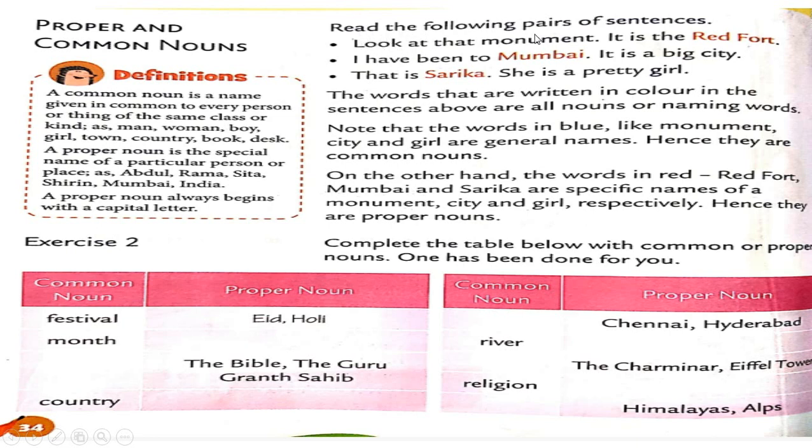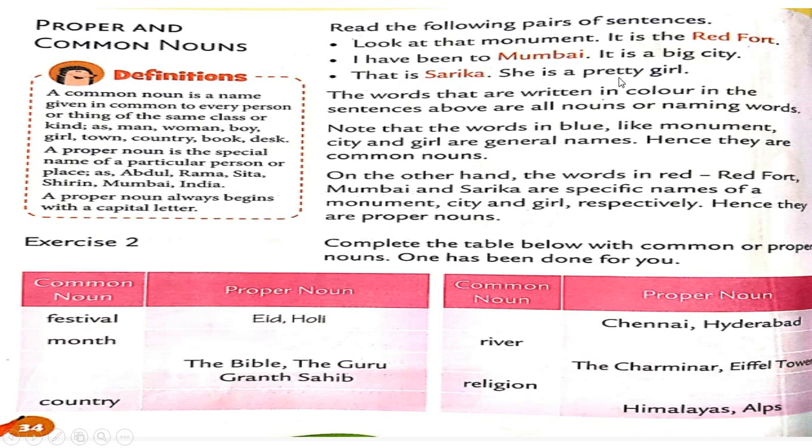Read the following pairs of sentences. Students, here you can see pairs of sentences are given. Look at that monument. It is the Red Fort. Next, I have been to Mumbai. It is a big city. Next, that is Sarika.